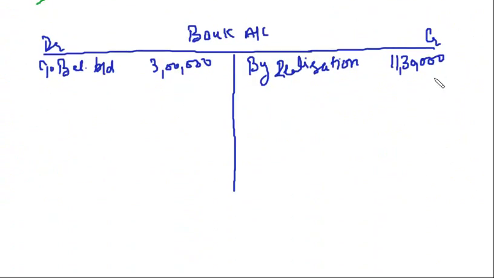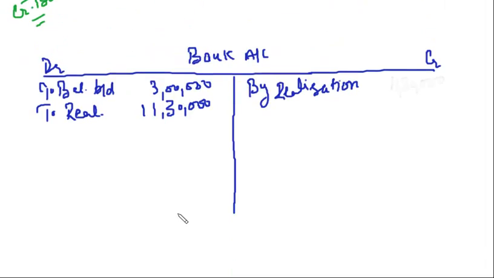Sorry. I have to. This will be bank to assets. Sorry. To realization, 11,30,000. Sorry, friends. Because the journal entry is bank to realization. Oh, sorry. Yes, bank to realization. Clear?